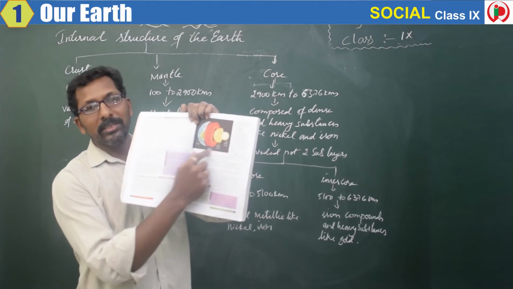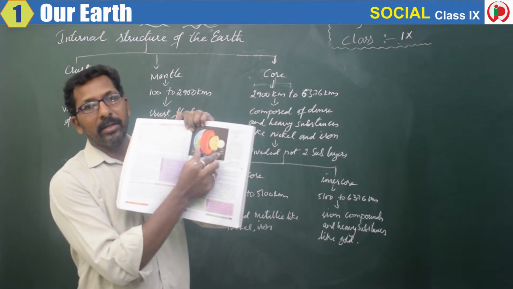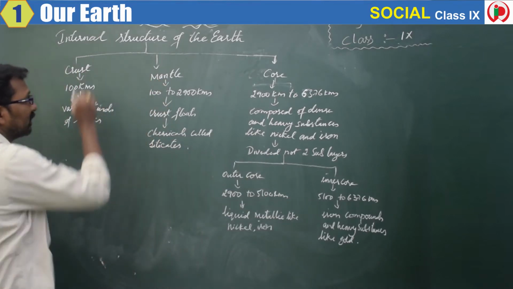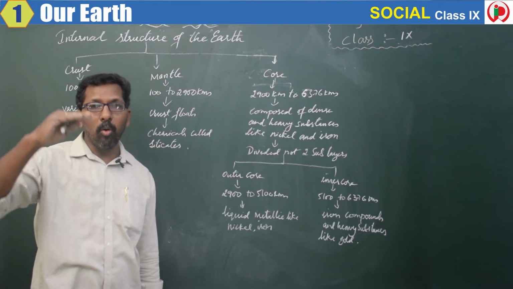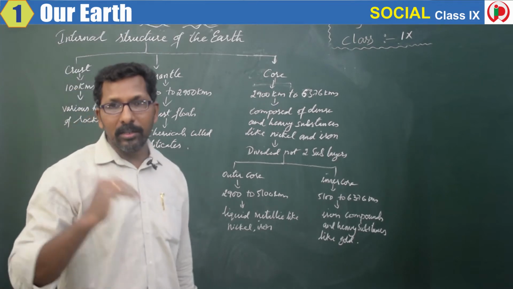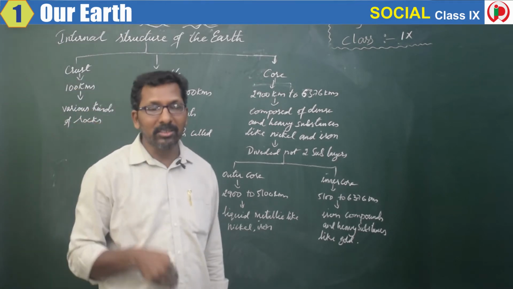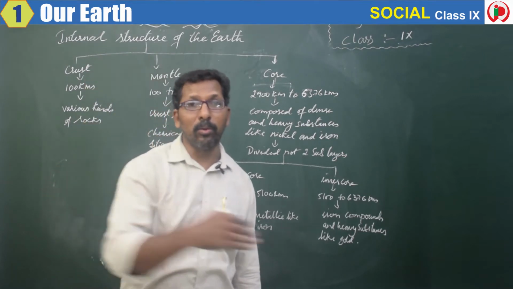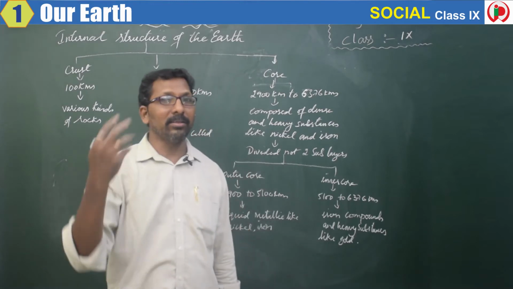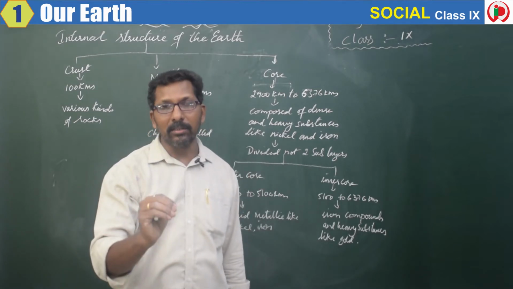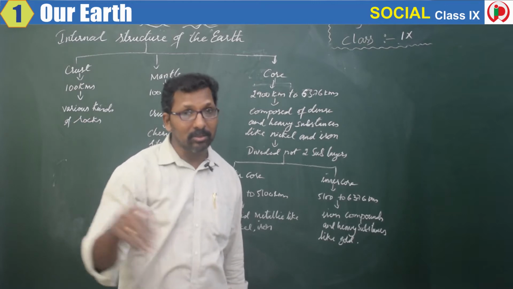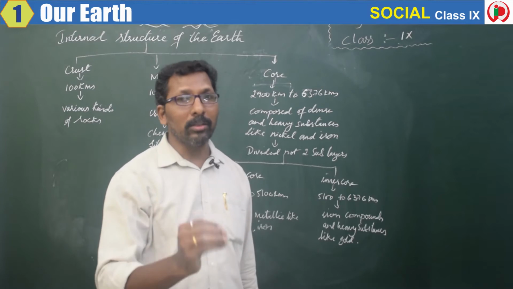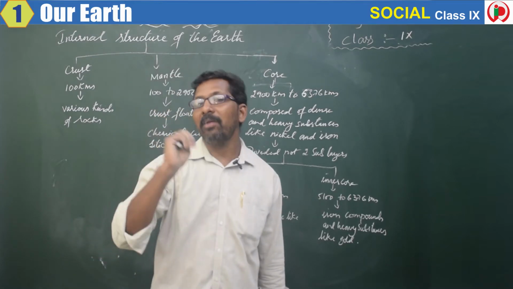You can check this particular figure here, and I will explain it in detail. The first one is the crust. The crust is the uppermost layer of the earth, where we are standing, where mountains and plateaus are present, where rivers are flowing, where agriculture is taking place. Everything or life occurs on the crust, not in the mantle. In the mantle life does not occur, my dear children. Life occurs only on the crust.